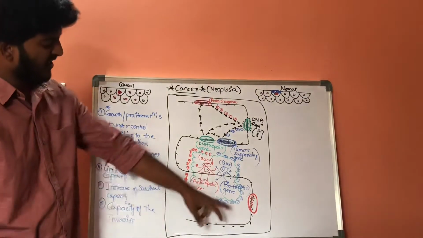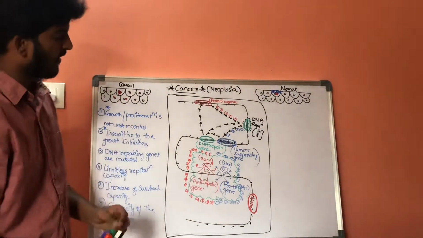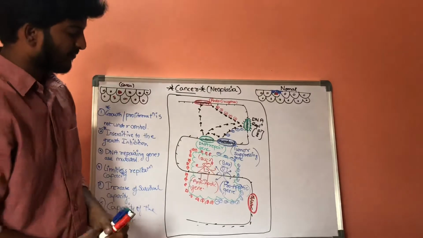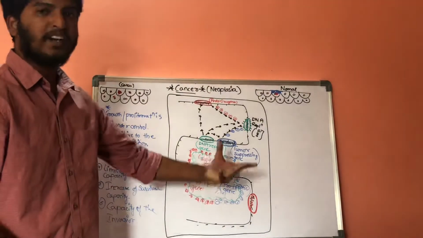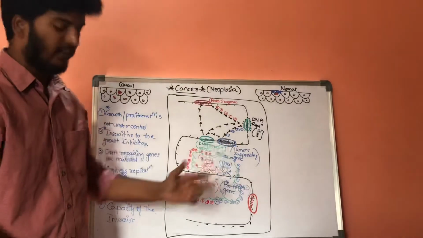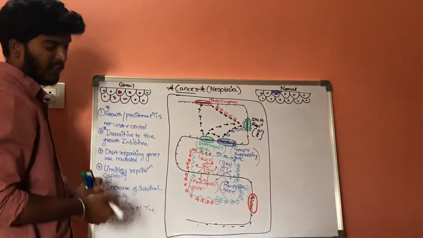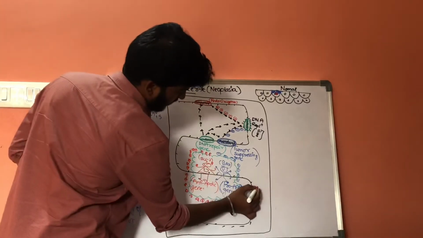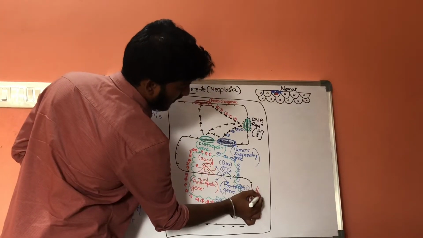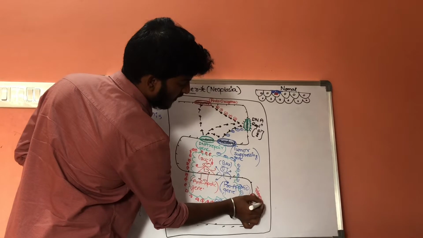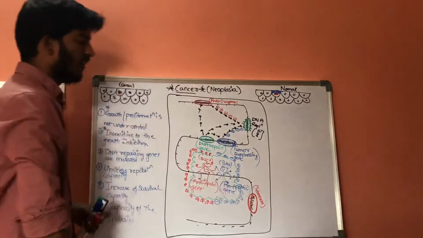Whenever these special set of genes are activated, it results in over replication and results in invasion. What are this special set of genes called? Telomerase. These special set of genes are called telomerase.